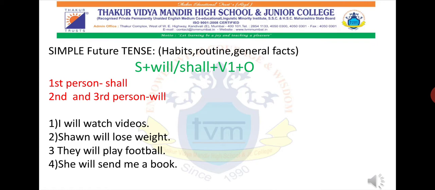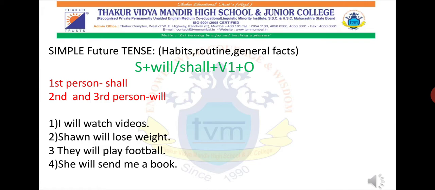Subject plus will or shall plus verb first form plus object. And I have mentioned earlier when to use will and when to use shall. But now remember one thing. If in a particular sentence there is a promise made, or if someone is showing some determination, or if there is a threat given, a dhamki given, then you all have to use the helping verb will.